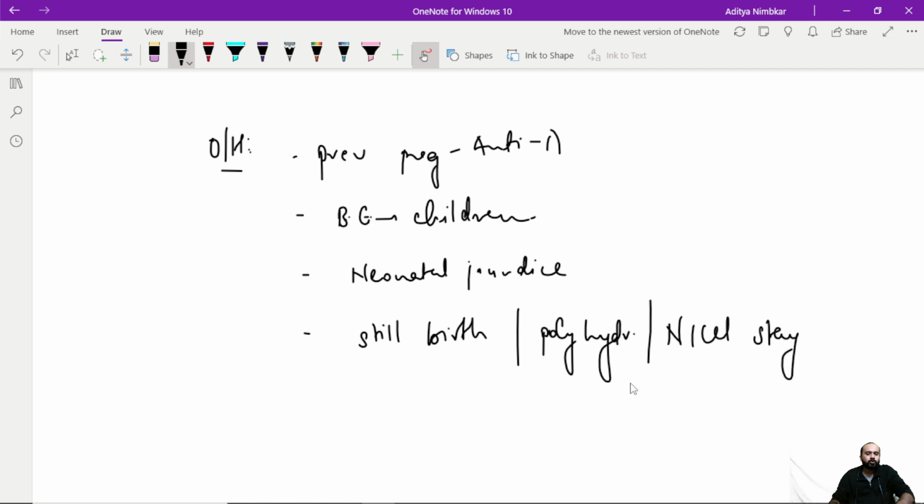ये सब मुझे पूछना है पेशेंट को रिगार्डिंग हर प्रीवियस pregnancies. Apart from that, I will also ask her if she had received blood transfusions in her previous pregnancy. Apart from that, coming to the examination, nothing significant. There is not much that you can see.